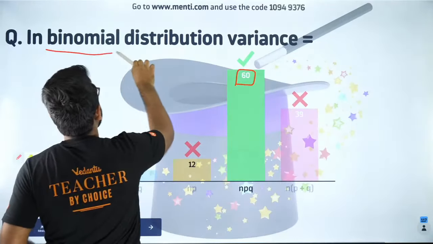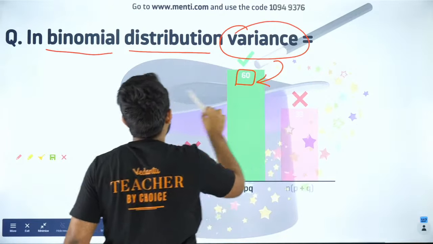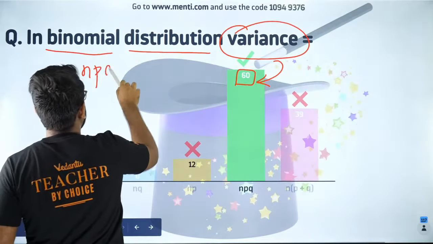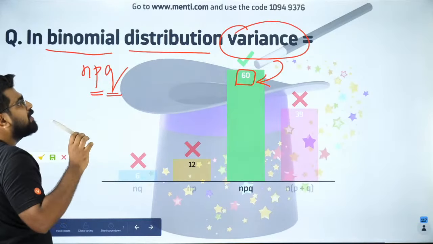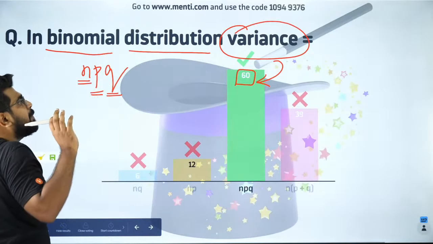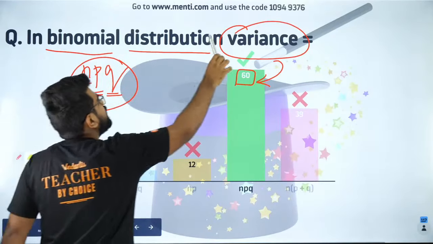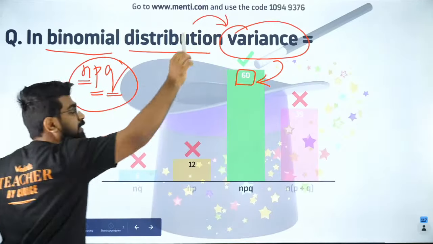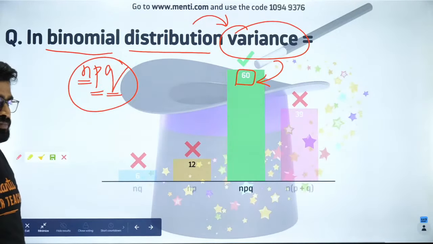Whenever you have a binomial distribution, the variance for that is given by npq. What is p? p is the probability of success, q is the probability of failure, and n is the number of trials. If you know all these three, you can find the variance of a binomial distribution. Very important concept. I'm so happy you got it.